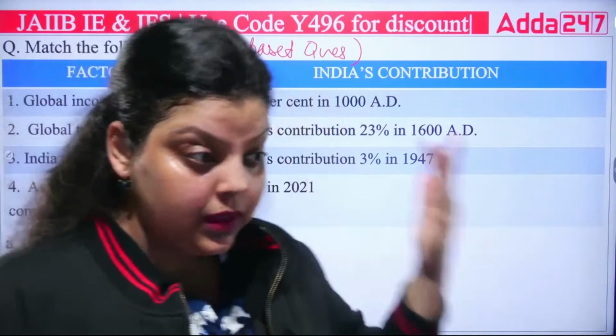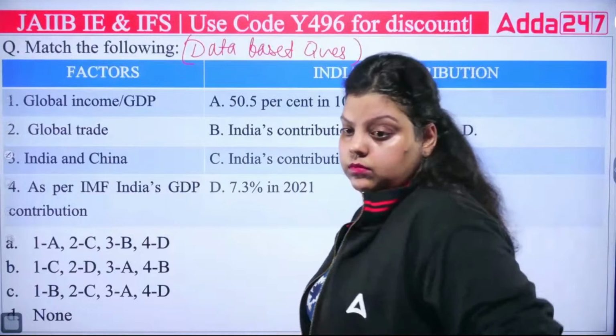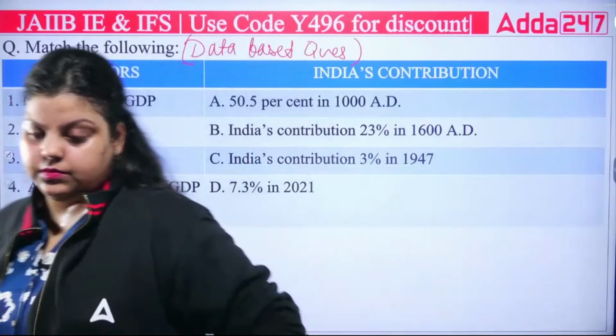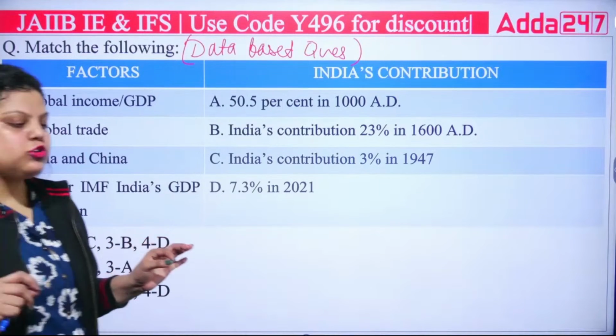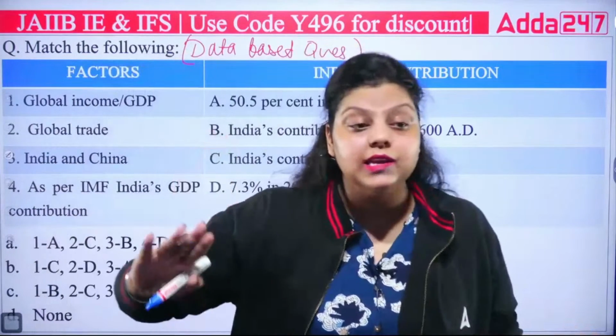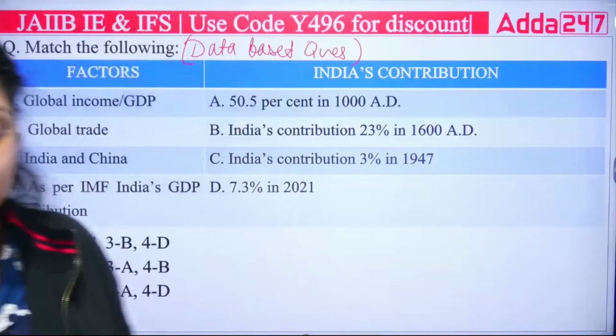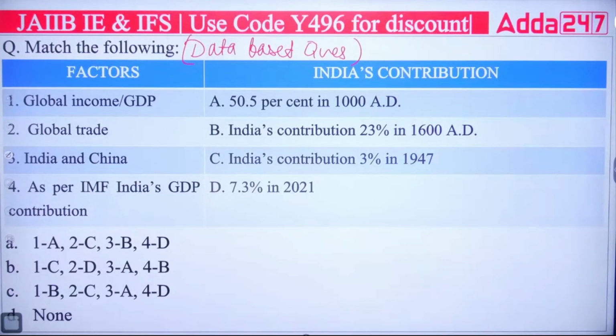Okay. C. Third is A. Always make sure you use the elimination method in each and every question. Try to use the elimination method. Okay, everyone is going with the C.